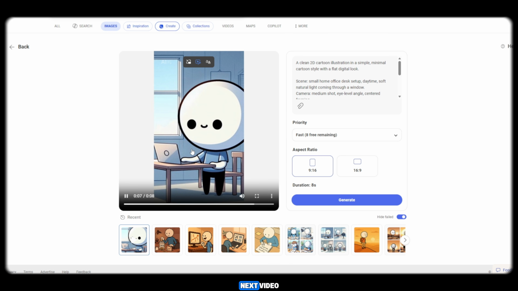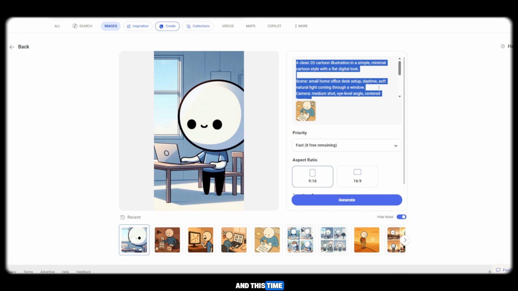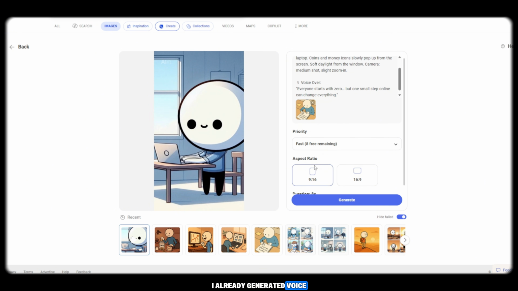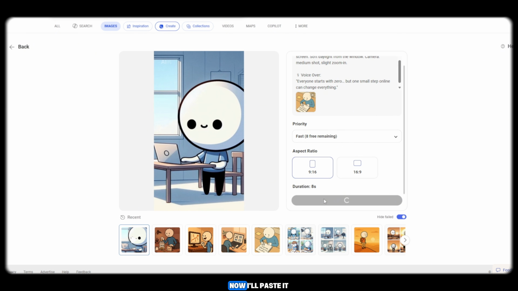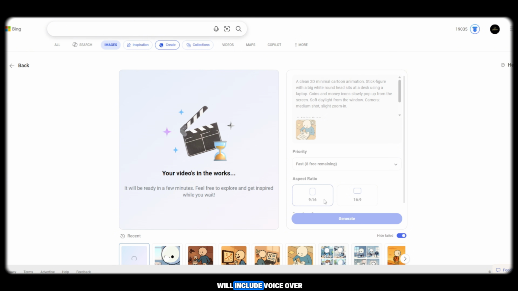Now let's create the next video. Upload the second image, keep the same ratio, and this time we'll use a prompt that includes voiceover. I already generated voiceover prompts using ChatGPT. Now I'll paste it here and click Generate. This time, the video will include voiceover as well. And the best part? This tool is still completely free. You can easily create around 10 to 15 videos for free. And honestly, very few people know about this tool.